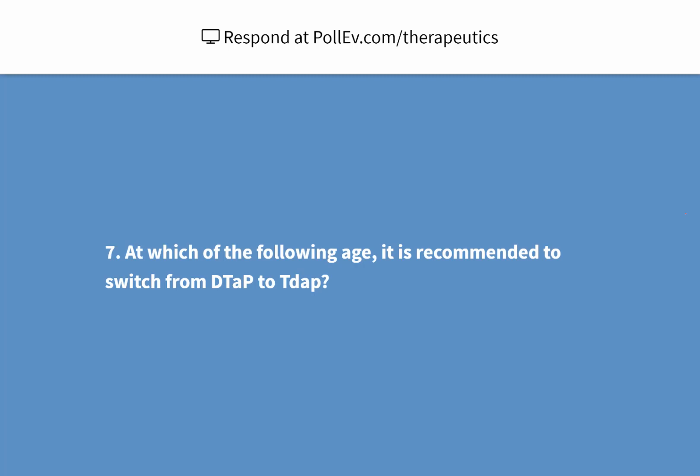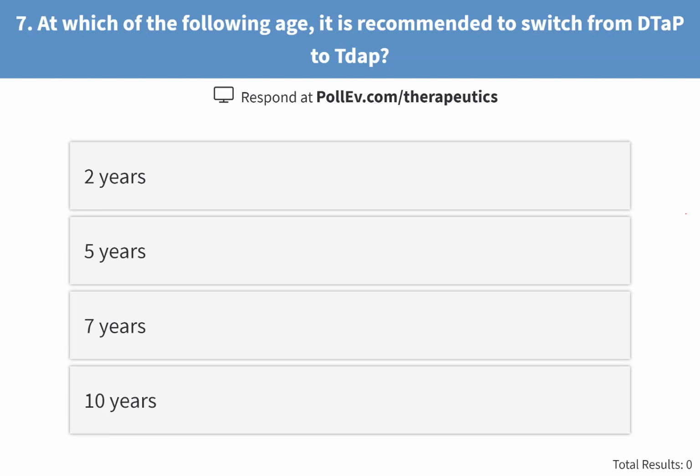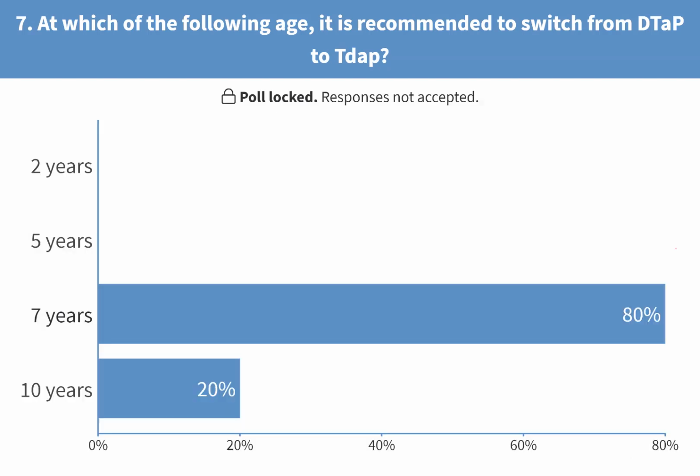Question 7. At which of the following ages is it recommended to switch from DTaP to Tdap? 2 years, 5 years, 7 years, or 10 years? Okay, it's 7 years. I mentioned that it's 7 years.